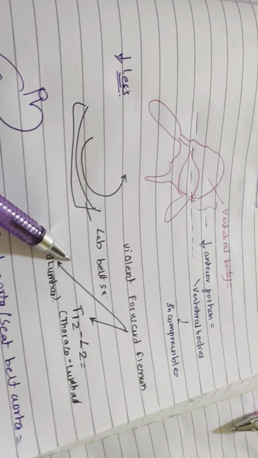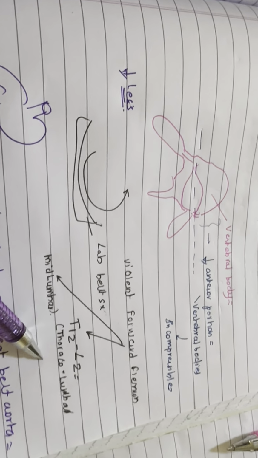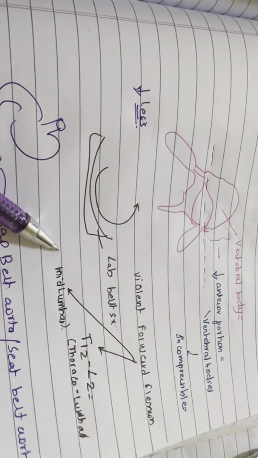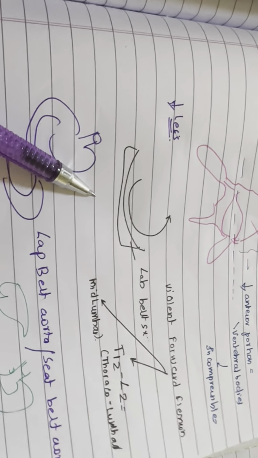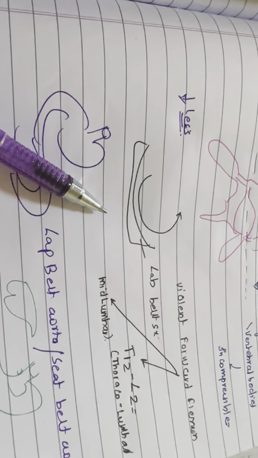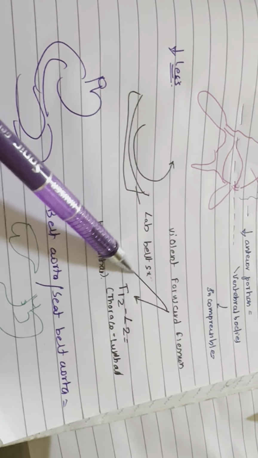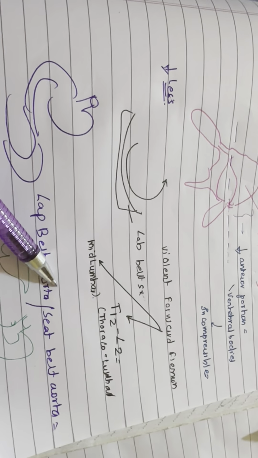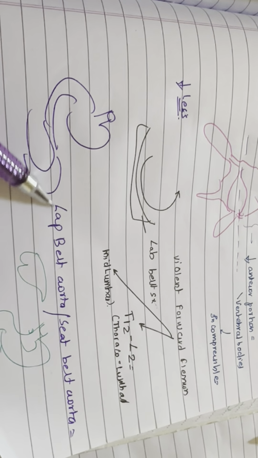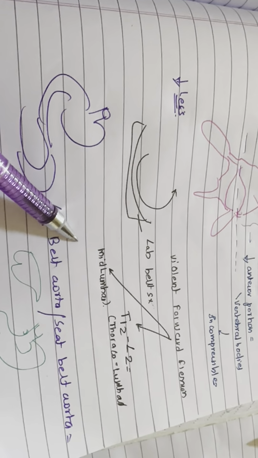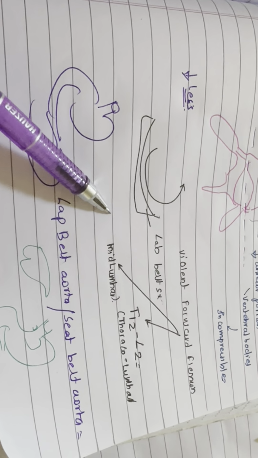Most common site is thoracolumbar junction, T12 to L2, and mid-lumbar region in pediatric population. This fracture initially became known as a seat belt injury due to its association with a sudden forward flexion that occurs when one is involved in a head-on automobile collision while being restrained by a lap belt.